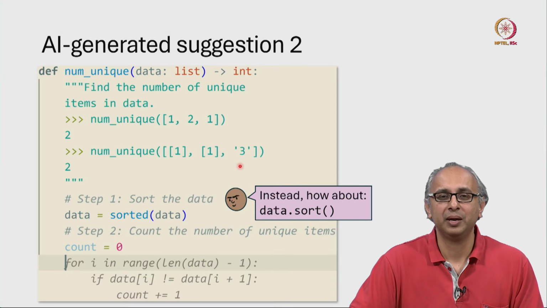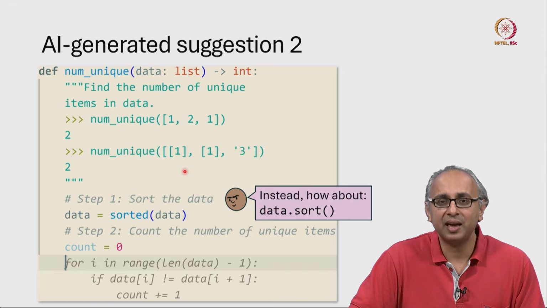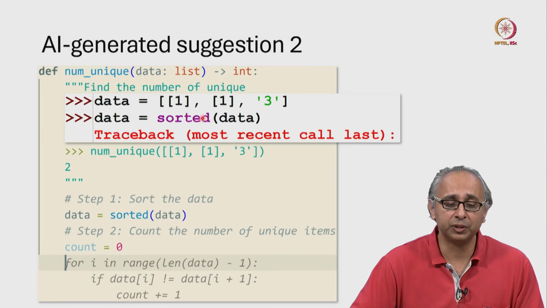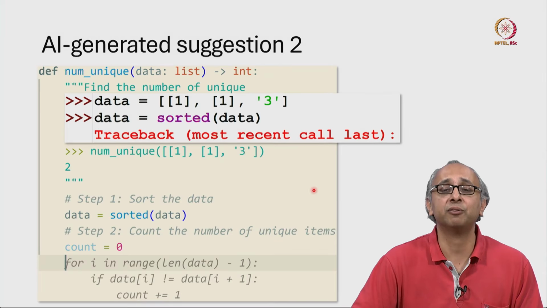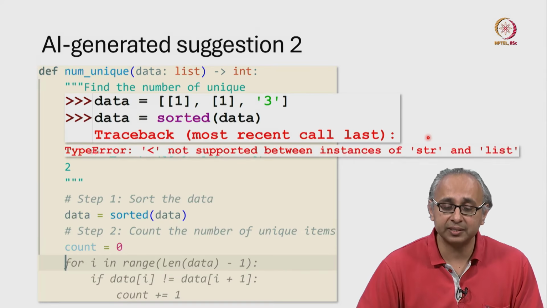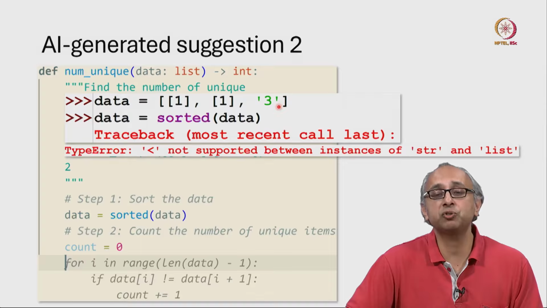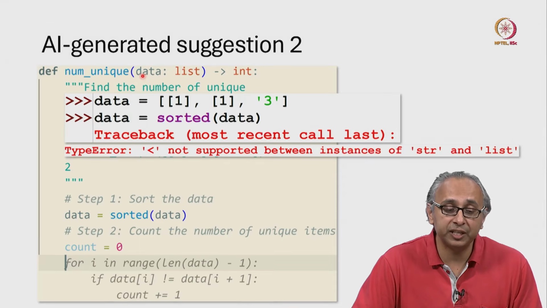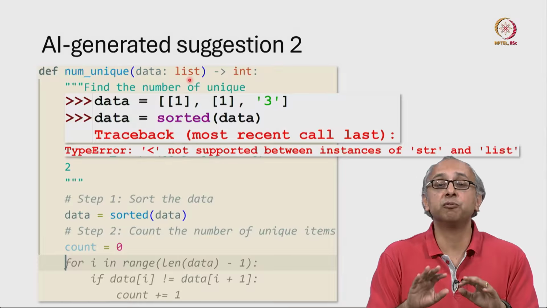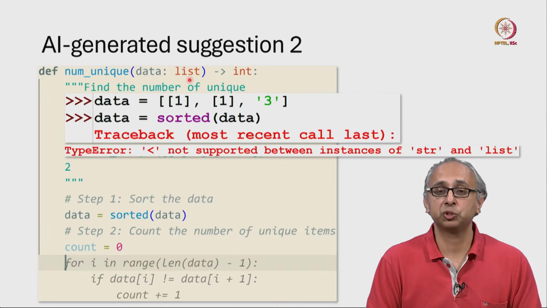heterogeneous. What sense does it make to sort a list that contains lists and strings? In fact, if you try this out, regardless of whether you try it out with the sorted function or with the method that our friend was suggesting, we will get an error. And the error will tell us that we cannot compare lists and strings. It turns out that if the given list was made up purely of strings or purely of lists of integers, then you can actually sort that.